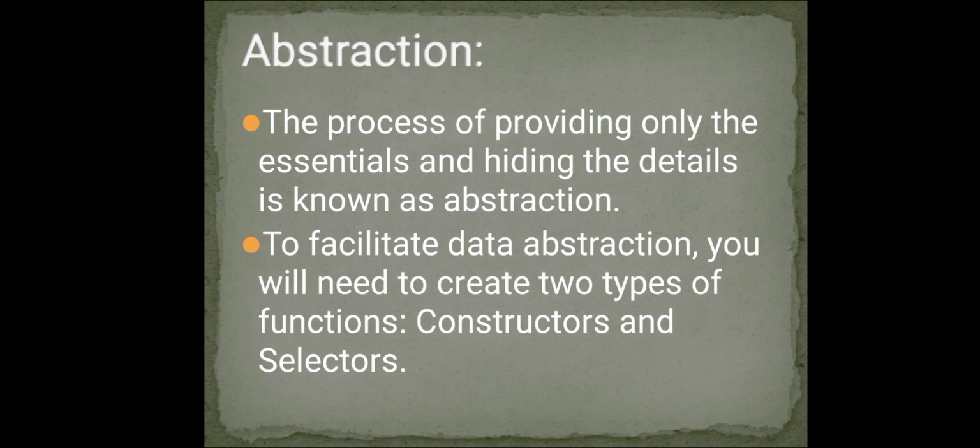Data abstraction is how we think about the world. For example, when you want to drive a car, you don't need to know how the engine was built or what kind of material the tires are made of. They are not necessary. You just have to know how to turn the wheel and press the gas pedal. This is the concept of driving. This is an example of data abstraction.